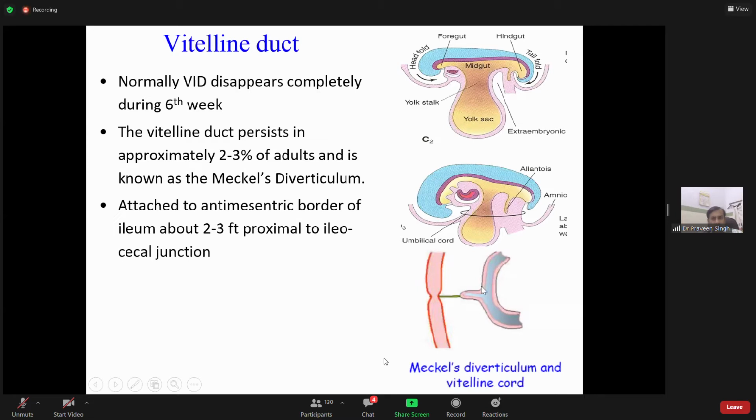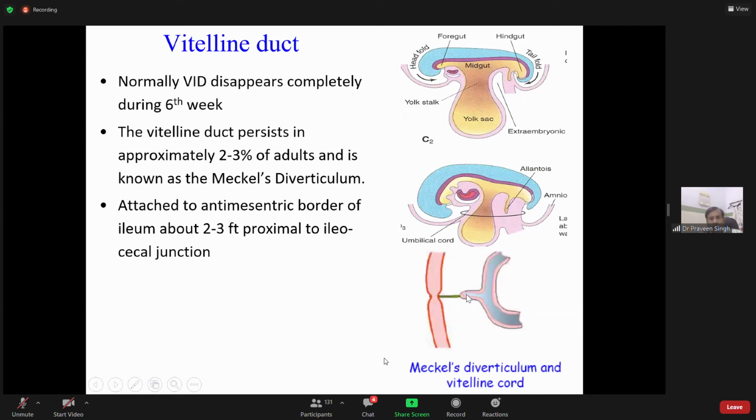And as you can see, if this is Meckel's diverticulum, it is attached to the anti-mesenteric border of the ileum. This is the ileum. You definitely know that this is the mesentery, through which the ileum and small intestine are attached to the posterior abdominal wall. If this is the mesenteric border, this is bound to be the anti-mesenteric border. So it is attached to the anti-mesenteric border of the ileum about 2 to 3 feet. So this is called Meckel's diverticulum.